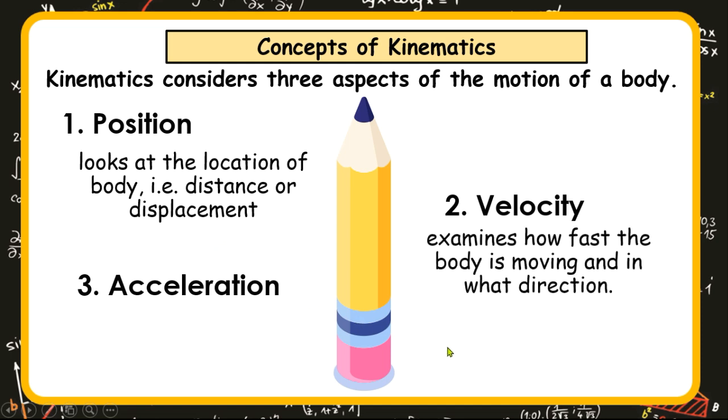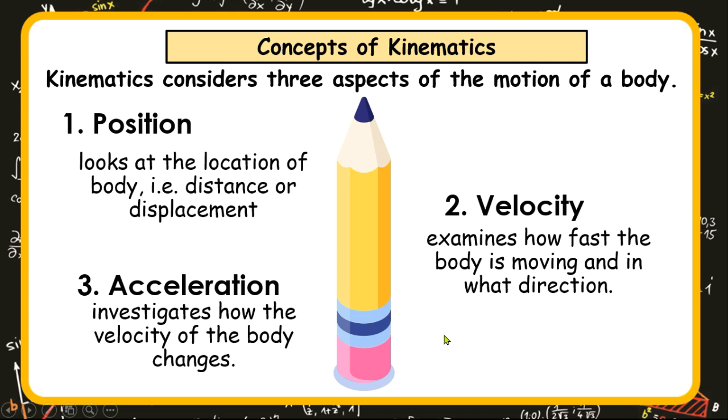The velocity aspect only examines how fast the body is moving and in what direction it is heading. That is the velocity aspect of kinematics. Then, the third concept, the acceleration, only investigates how the velocity of the body is changing. So these are the three aspects of kinematics. In due time, we'll look deeper into each term.